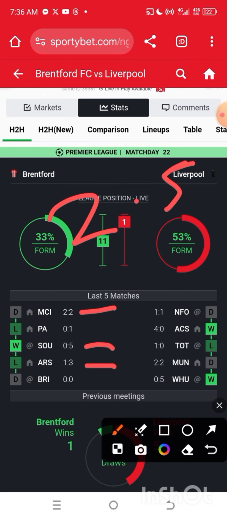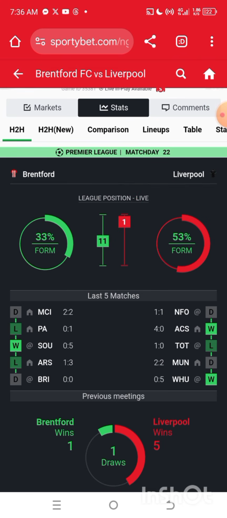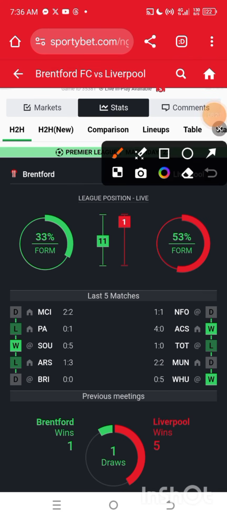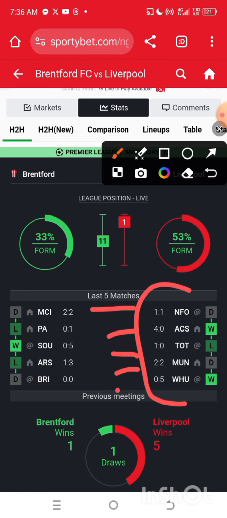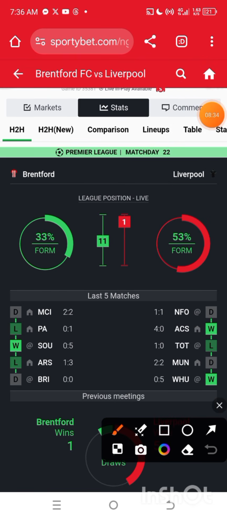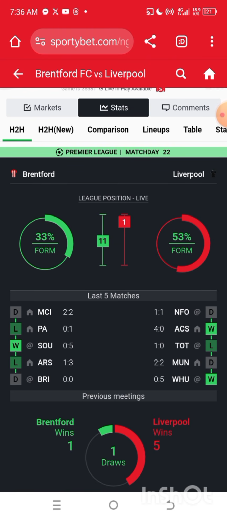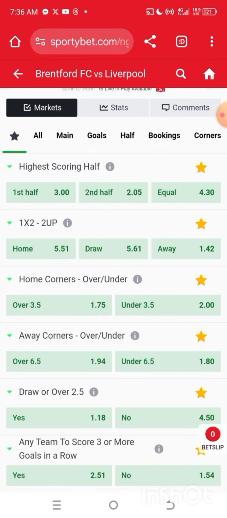This means that Brentford can easily score or concede at least a goal. Brentford is a high-scoring game and they also concede a lot, right? So that is it. Let's go to our Liverpool matches. I'm just giving you a rough analysis so you can understand. Liverpool's last 5 matches: 1-1, 4-0, 1-0, 2-2, and 0-5. So Liverpool's last 3 matches also had over 2.5 goals, which is 4-0, 2-2, and 0-5. So this is a high potential game for over 2.5 goals, and even over 1.5 goals in this particular match.